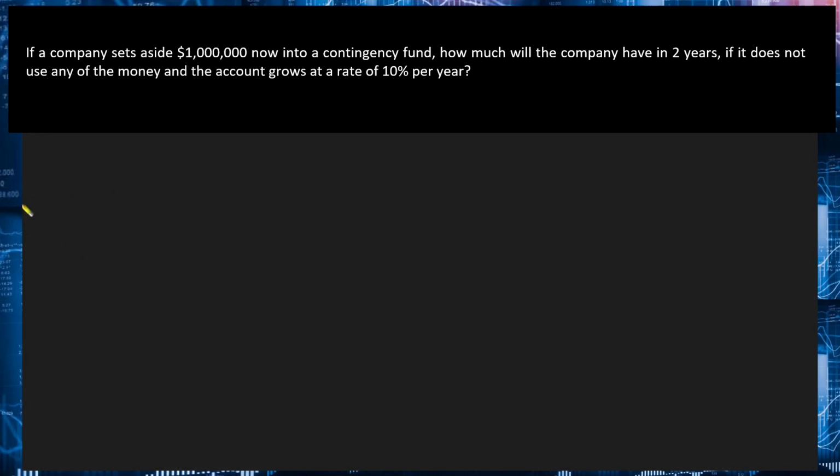If a company sets aside $1 million now into a contingency fund, how much will the company have in 2 years, if it does not use any money and the account grows at a rate of 10% per year? The given interest rate is per year. Therefore, yung gagamitin natin na interest period or yung ilalagay natin doon sa N will also be the number of years. Now, using the equation for the compound interest na na-derive natin kanina, that will be F equal to P times 1 plus I raised to N.